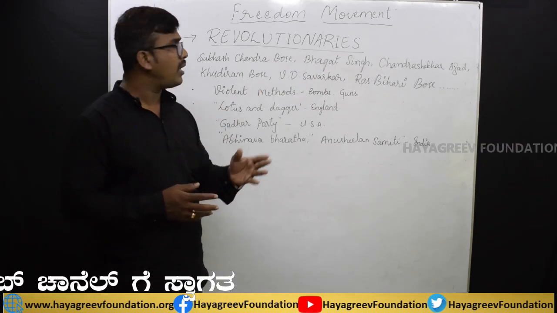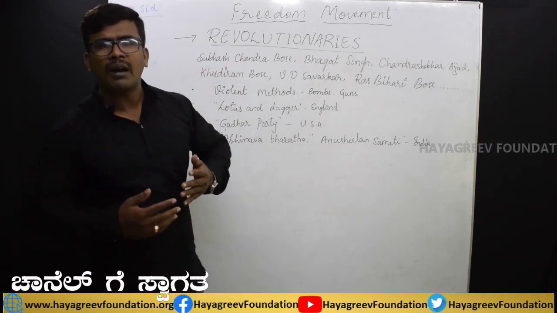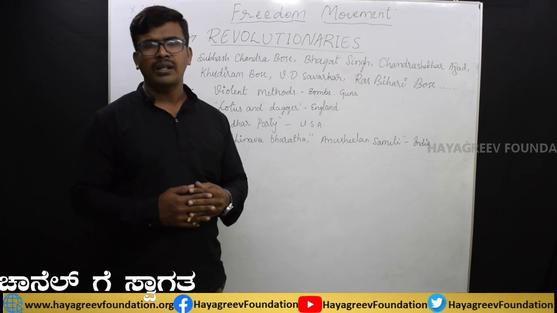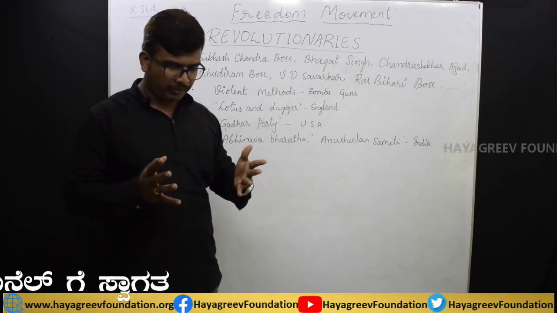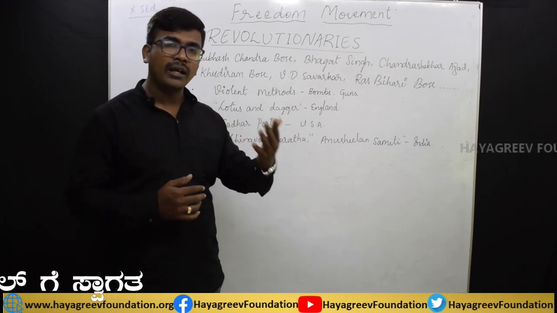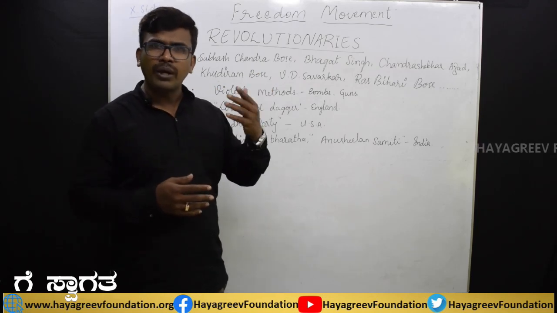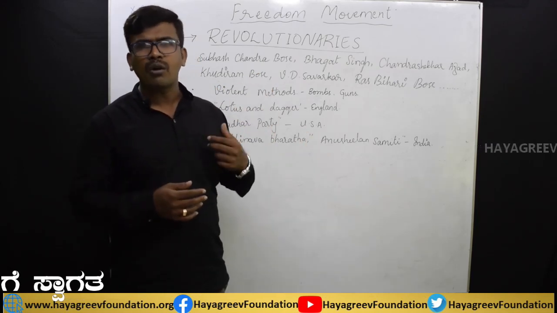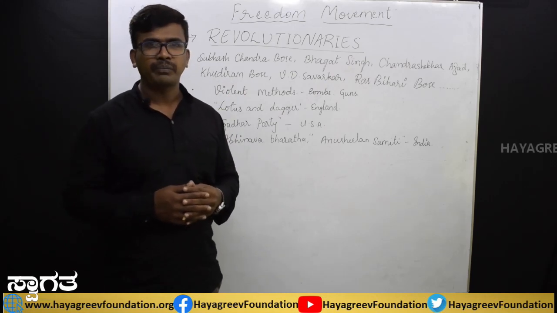Almost all of these revolutionaries sacrificed their lives. Their life was a tragedy, because in order to get freedom for our country and to organize the people, many of them were shot by the British and many were hanged by the British.